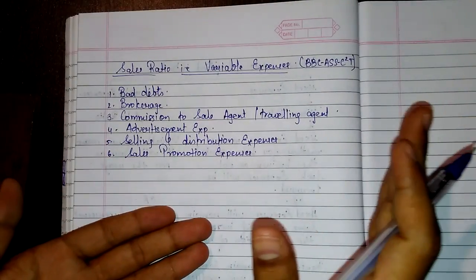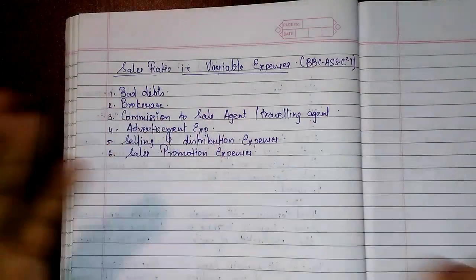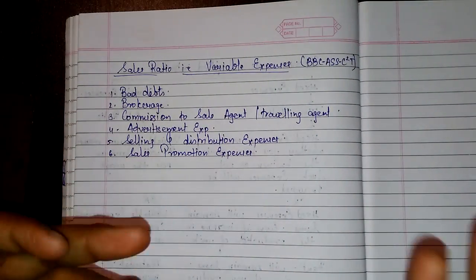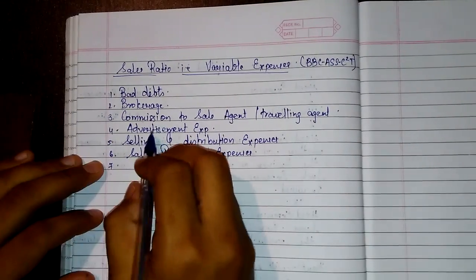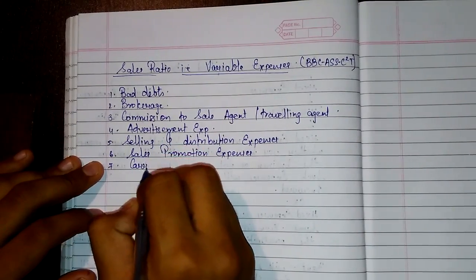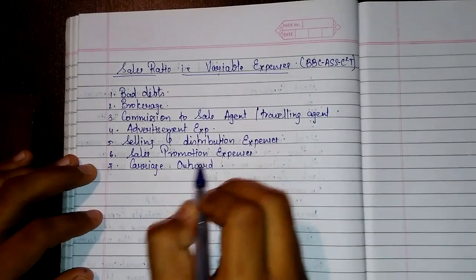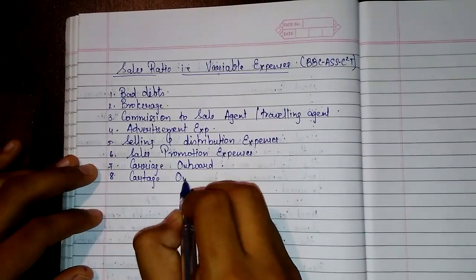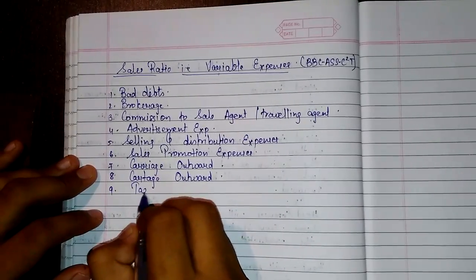If you have 10 different types of products, you have to make selling and distribution expenses and sales promotion expenses for 10 different products. If you have 8, you will make for 8. If you have 12, you will make for 12. It depends. Seventh, carriage outward. Eighth, cartage outward. Ninth, tax audit.